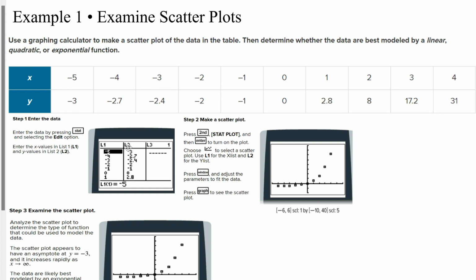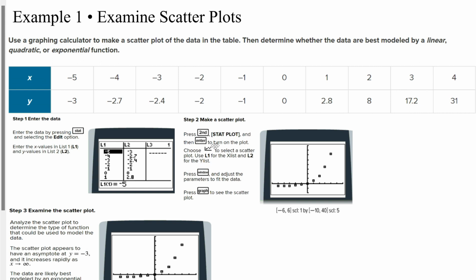And then go over to L2 and put all those in, -3, -2.7. Make sure you hit the negative button, not the subtract button, to enter all those in. Okay, and then once they're all in there, make sure you have the same amount, 1, 2, 3, 4, 5, 6, 7, 8, 9, 10. So I want to make sure I have 10 numbers in L1 and 10 numbers in L2, or it's not going to work.